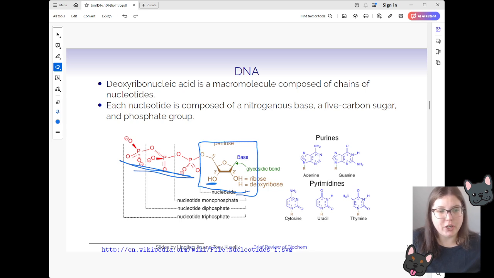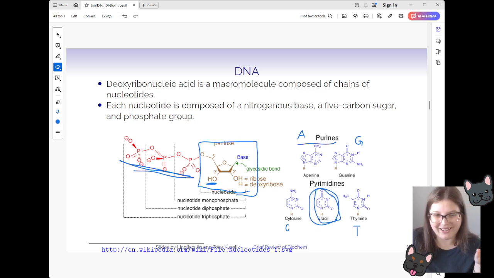Onto this, you can get additional types of DNA bases. We can have purines, which would be our adenine, which we often represent with an A in bioinformatics, or guanine, which we often represent with G, or our pyrimidines, which are cytosine, which we represent with a C, and thymine, which we represent with a T. This picture also has uracil in here, but that's an RNA thing. That's not a DNA thing. We represent that with a U often in bioinformatics. So we have different ways that we can represent this.